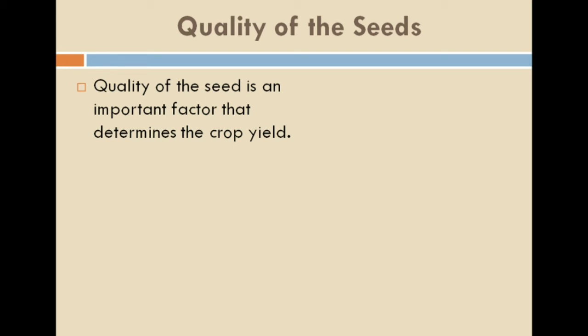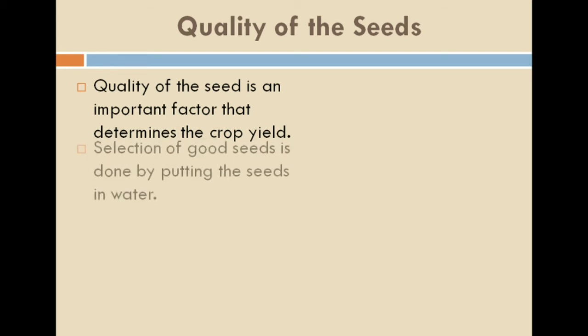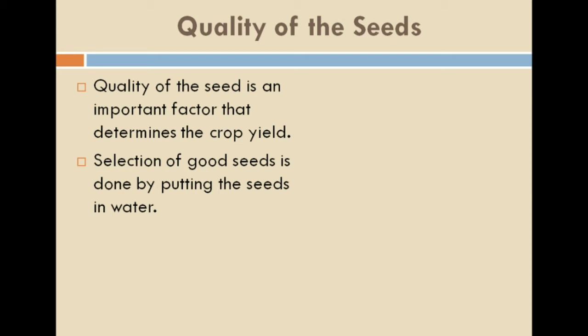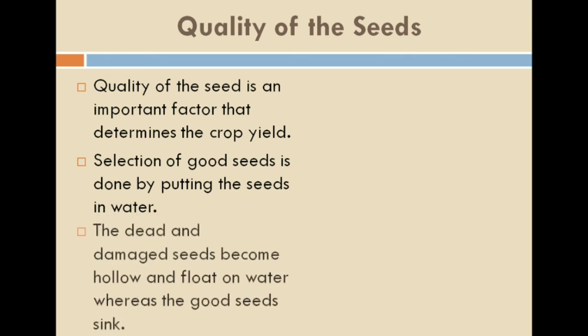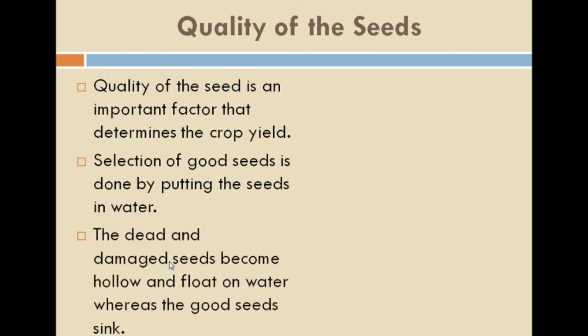Now let's see how we are going to check the quality of the seeds. Selection of good seeds is done by putting the seeds in water. What we do, we will take the seeds and put them into the water. Then what will happen? The dead and damaged seeds become hollow and float on water, whereas the good seeds sink.